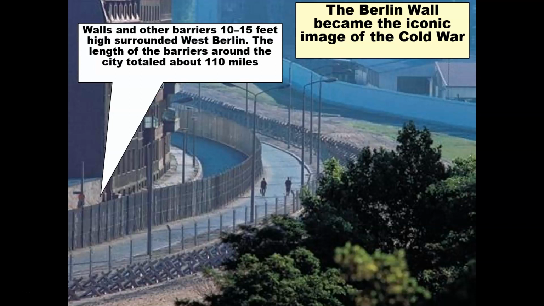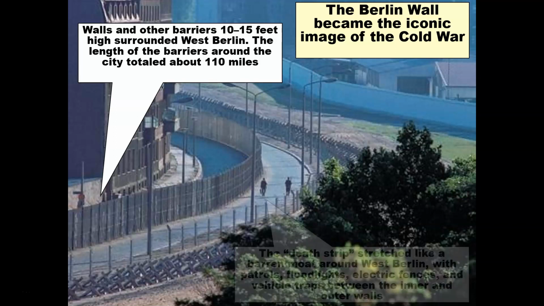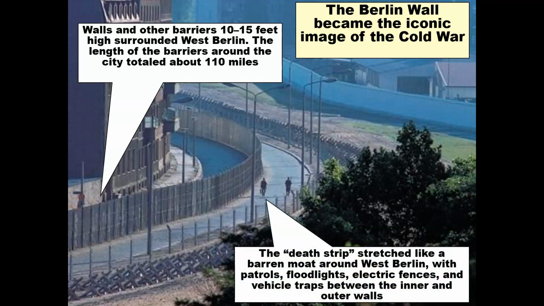Walls and other barriers 10 to 15 feet high surrounded West Berlin. The length of the barriers around the city totaled about 110 miles. The death strip stretched like a barren moat around West Berlin, with patrols, floodlights, electric fences, and vehicle traps between the inner and outer walls. Very sad situation, very sad story. Again, how people are separated.